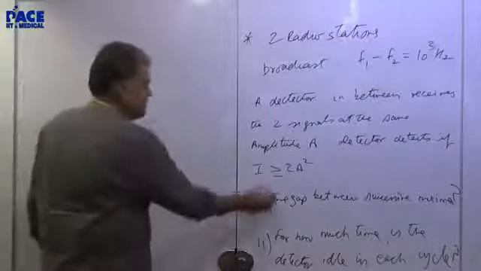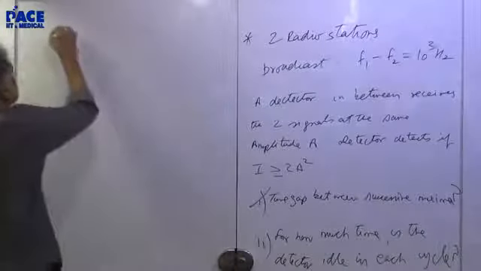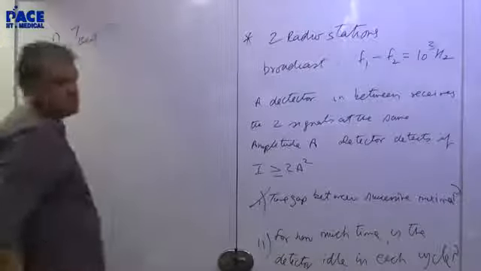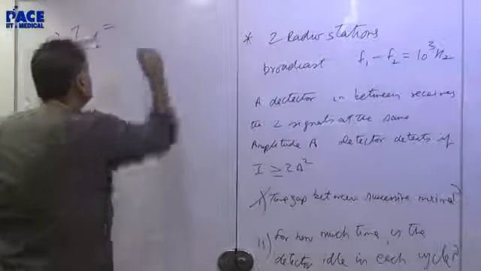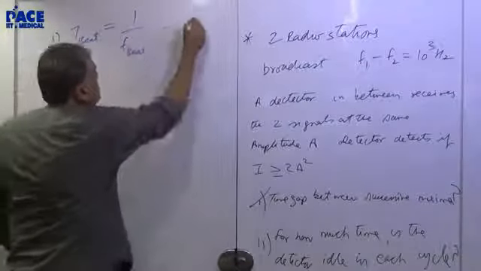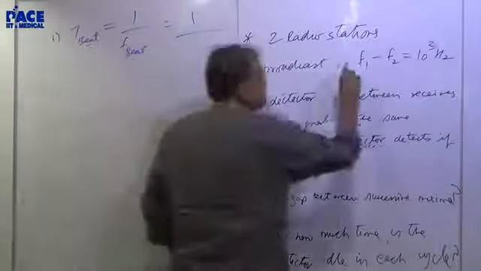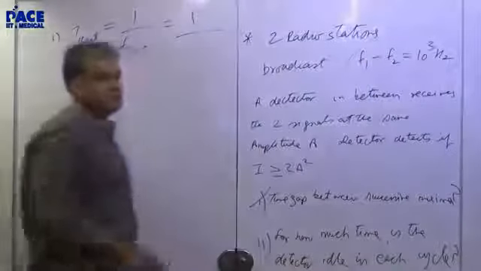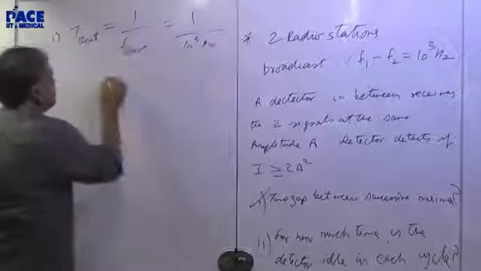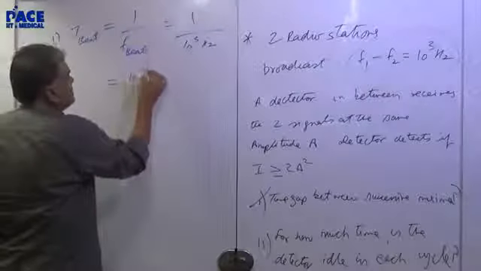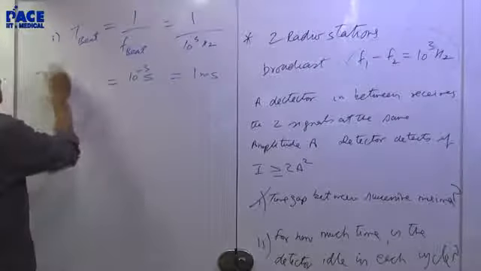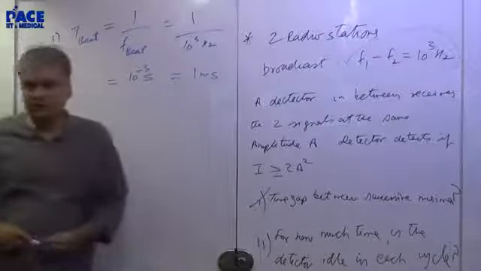If I look at the first question, that's nothing but the beat time period, the time gap between successive maxima. It is nothing but the reciprocal of the beat frequency. What is the beat frequency? This is the beat frequency, 10 to the power 3 hertz. Therefore, this answer is 10 to the power minus 3 seconds. Is it okay? That's the first part of the question.